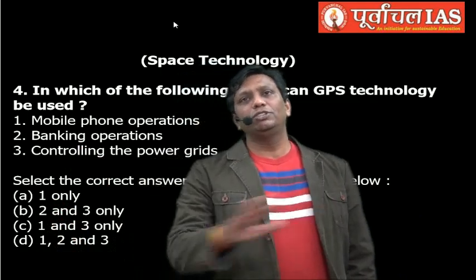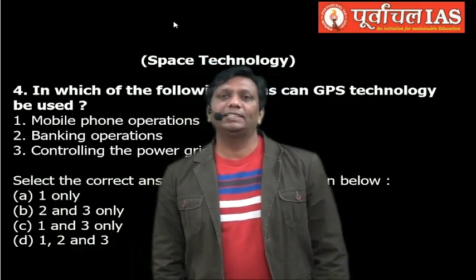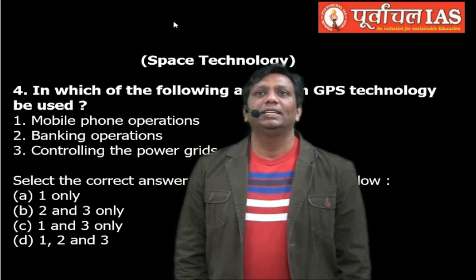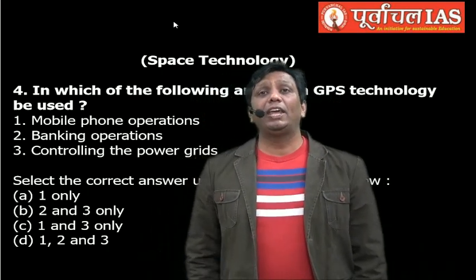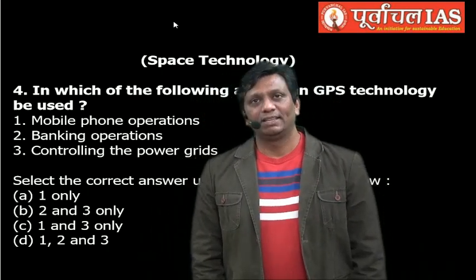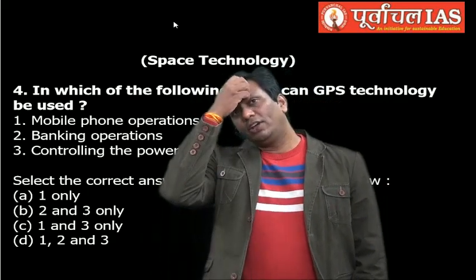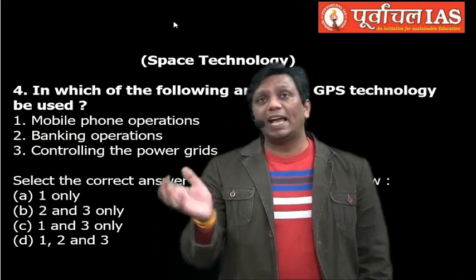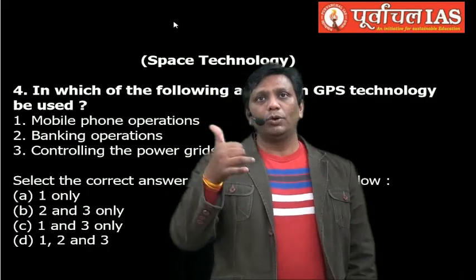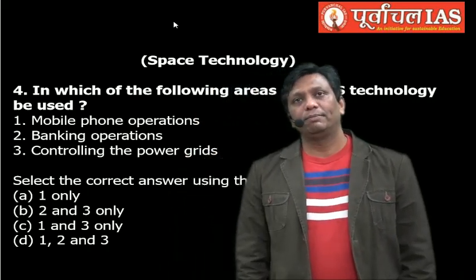Here, I don't think anybody has a doubt. We can access mobile phone based operations with GPS technology. Second one, banking operation. Yes, guys, many ATMs, many banking operating systems, vehicles that carry cash and all, are still traced with the help of GPS technology.